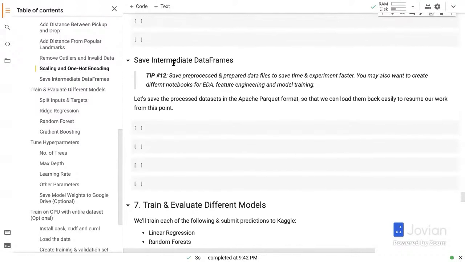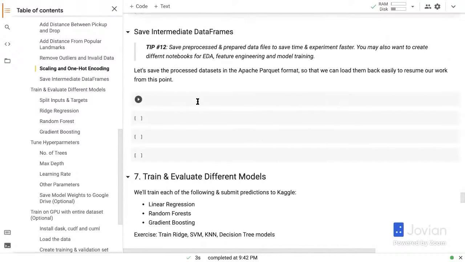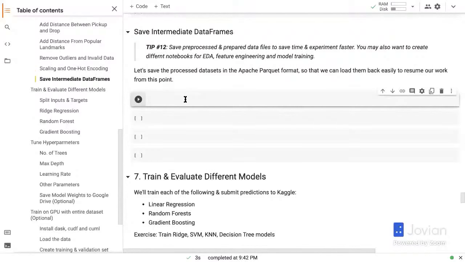Now, another tip here that I have for you is we've spent close to 2 hours now preparing this data for training. We still haven't trained our first machine learning model. But what you can do now is save these intermediate outputs and download those files, or you can even put those into Google Drive and then load them back later when you're using your next notebook, right? This way you save all that time of downloading the data and preparing the data set and running through all this code. You can start from this point where you have this pre-prepared data.